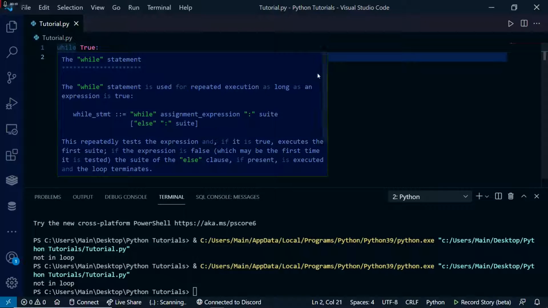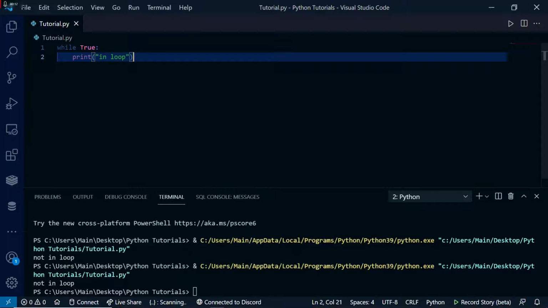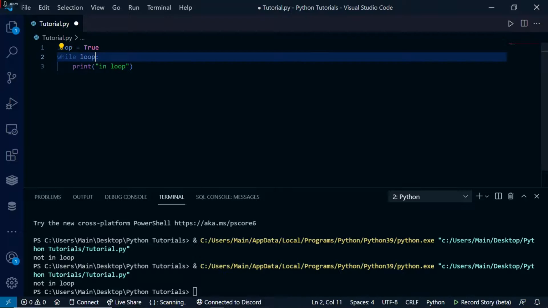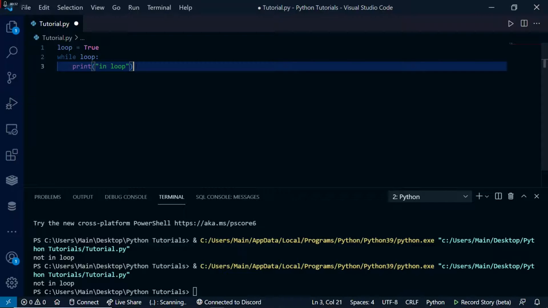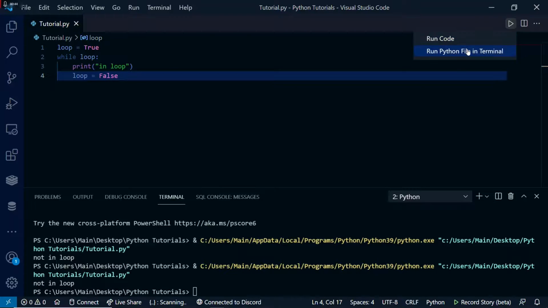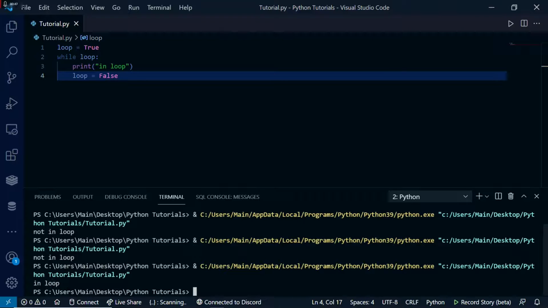We can also implement other functionalities into our while loop. So let's say we want the loop to only run once, just hypothetically. So let's capture this in a variable, loop equal true, and then we can just add over here while loop. Now if we wanted to only run once, then we could just do loop equal false, and then after it goes through it once, it will return false, so it won't go through it again. So let's run it and see. It will only run once. It only printed out "in loop" once.